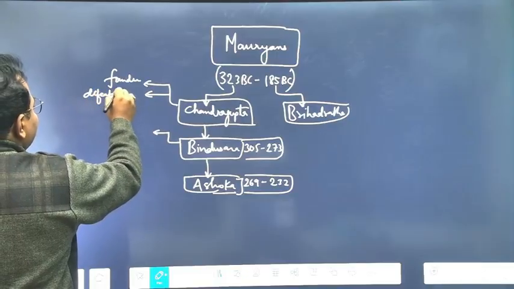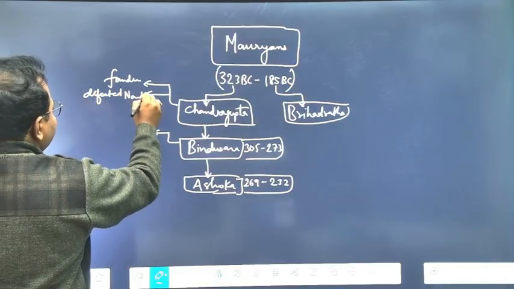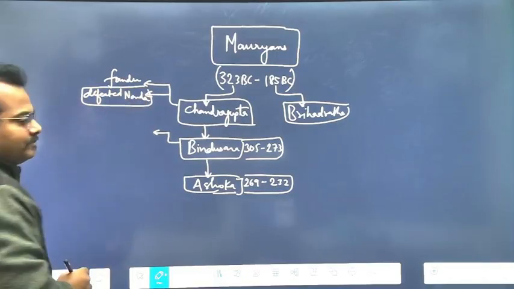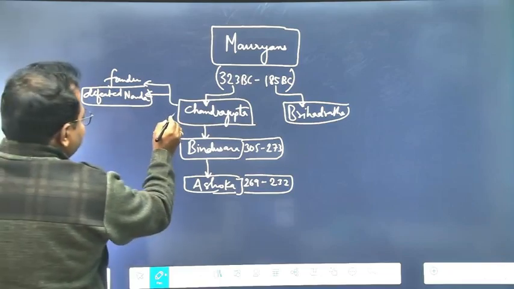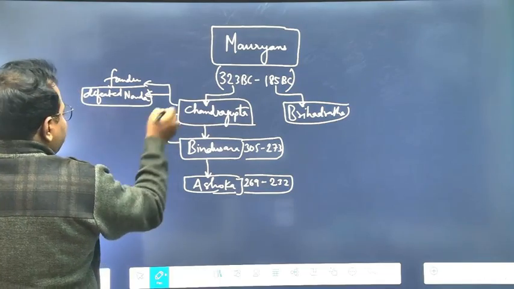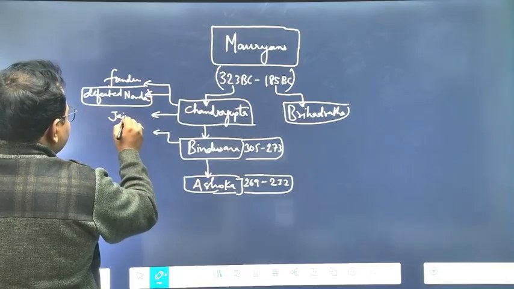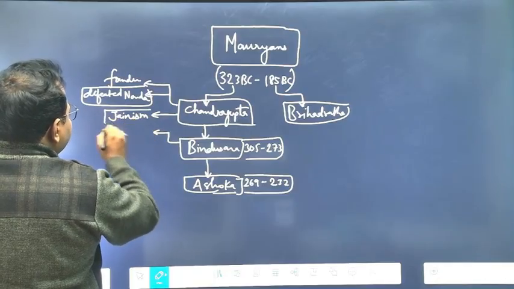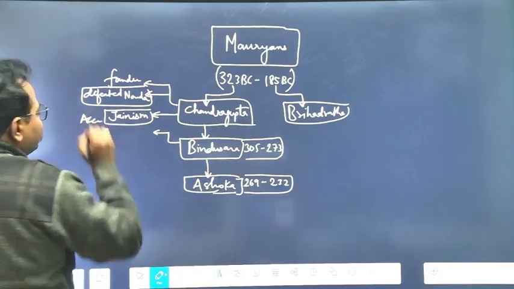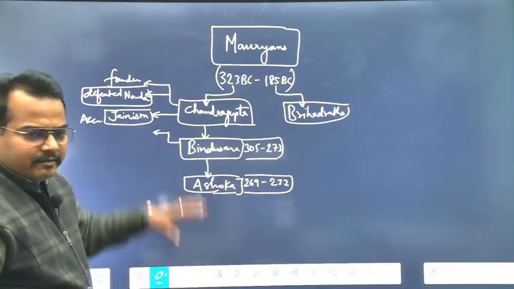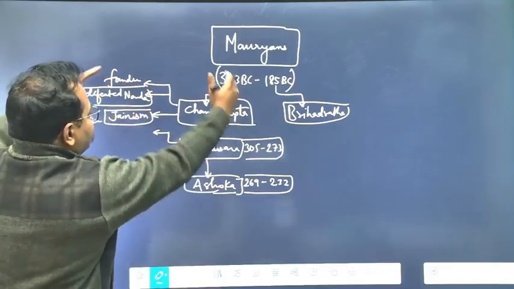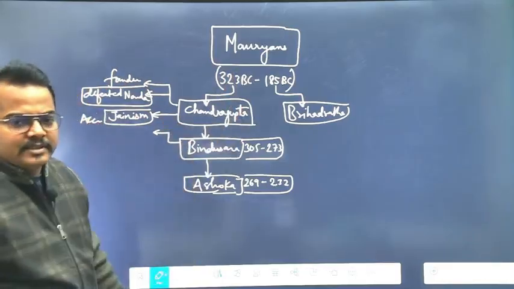So now there is another piece of information, defeated Nanda dynasty. Then same Chandragupta, he accepted Jainism during the end of his life. A small information. Within this piece of area, the whole story of Chandragupta is covered.